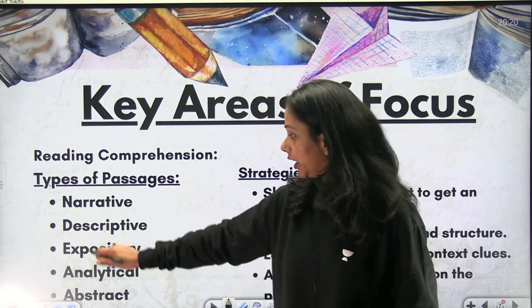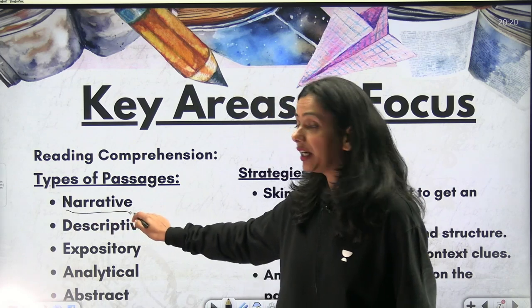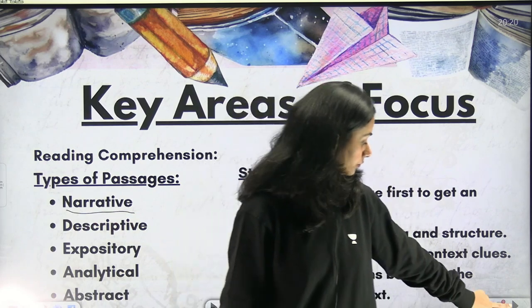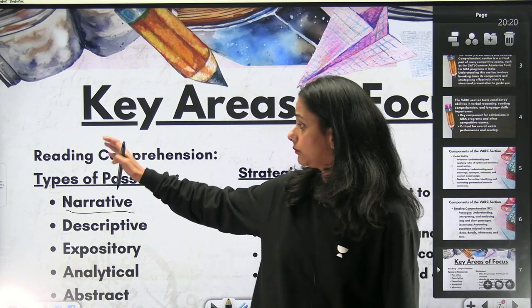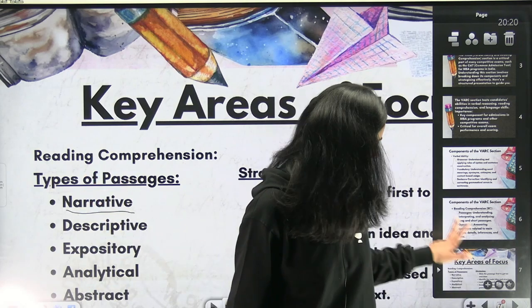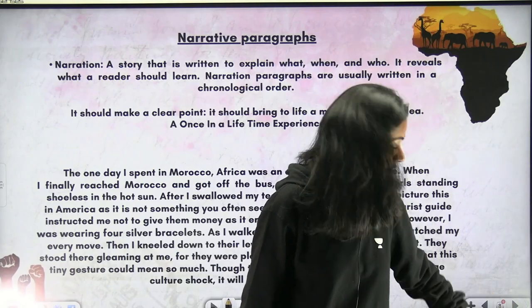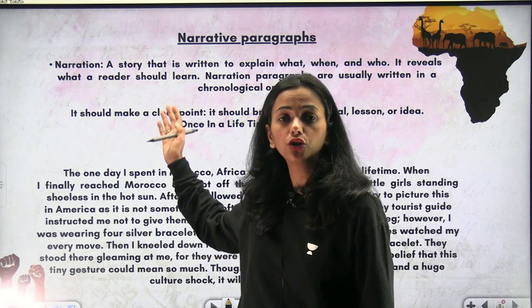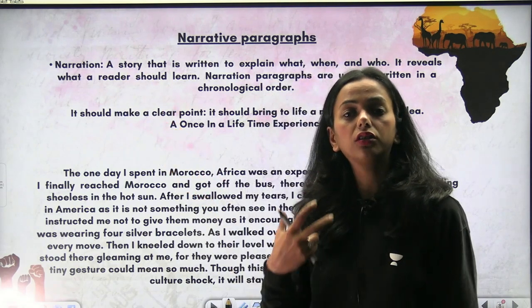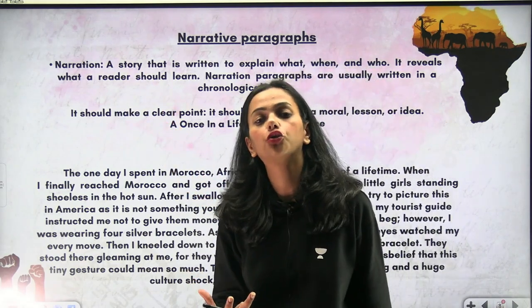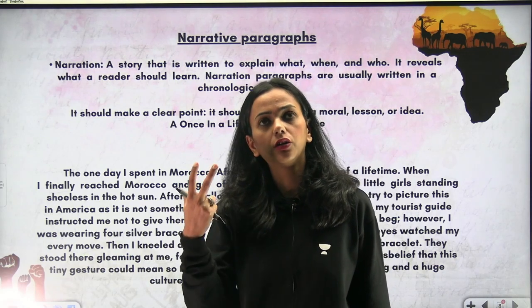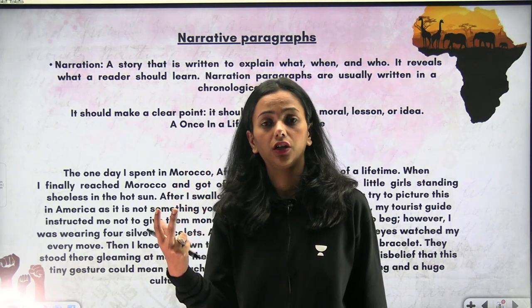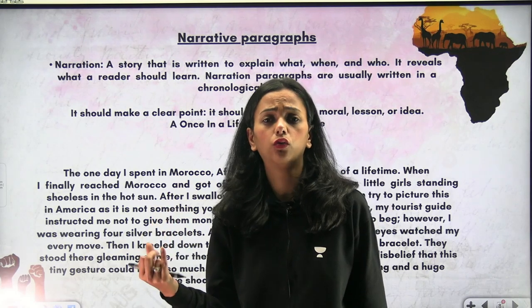So today we are starting with the narrative passage, which actually talks about the narration of a story. What do you think a narrative passage should be? It should be about narration. It should be about who, what, when.